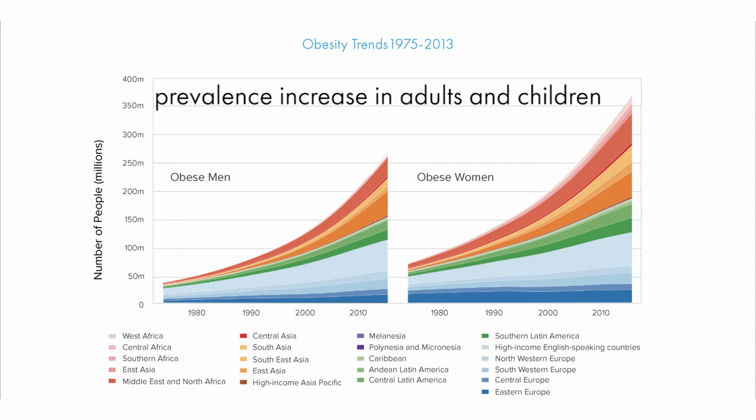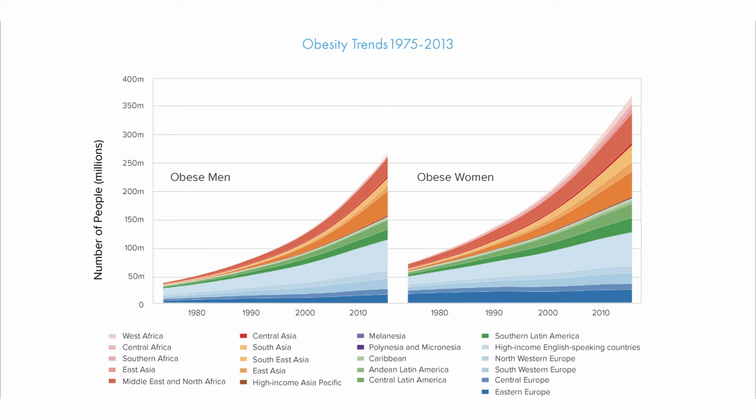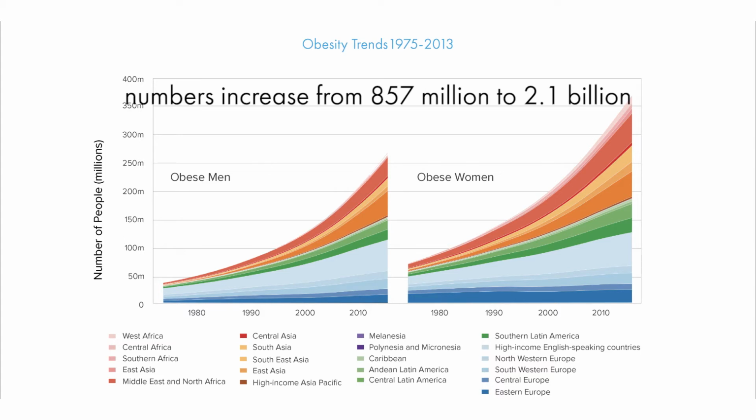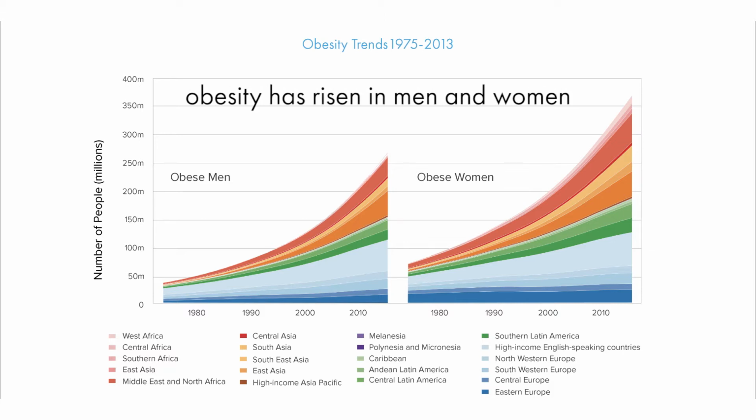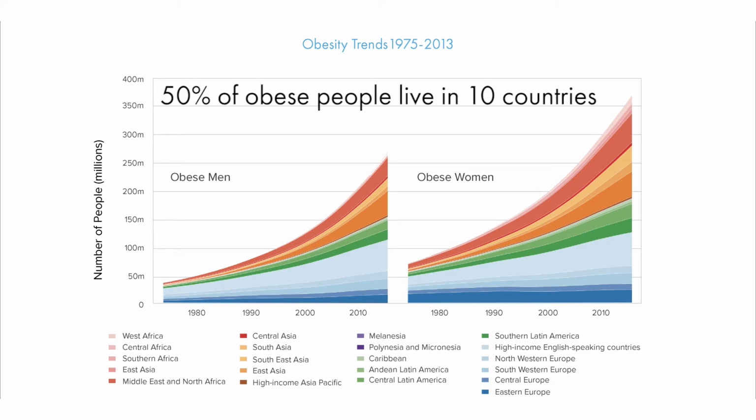The prevalence of overweight and obesity has risen from 27% in adults and 47% in children between 1980 and 2013. The number of overweight and obese individuals increased from 857 million in 1980 to 2.1 billion in 2013, which are our latest statistics. Both men and women's obesity has risen, roughly from about 28 or 29% to roughly 37 and 38% respectively. And interestingly, 50% of around 670 million obese live in just 10 countries.